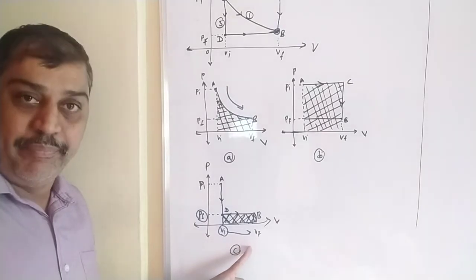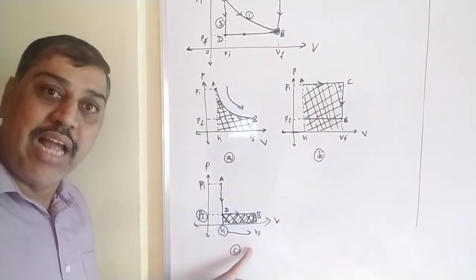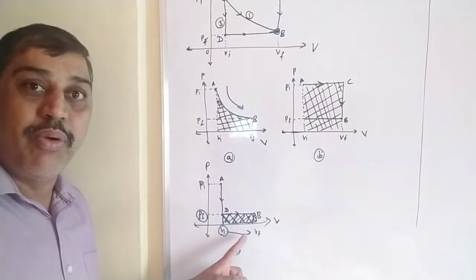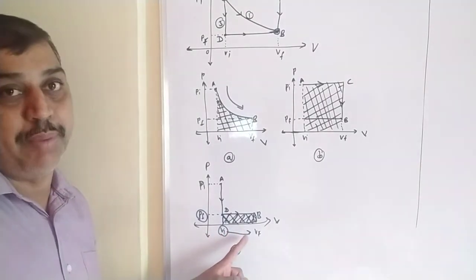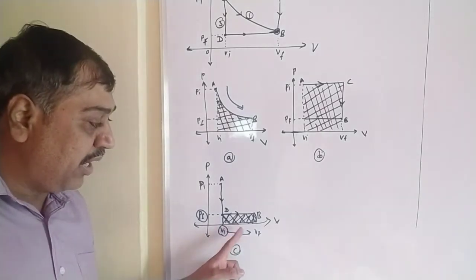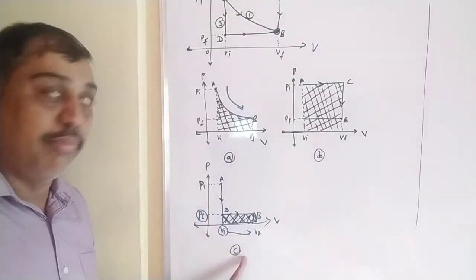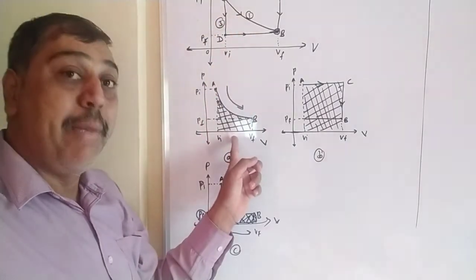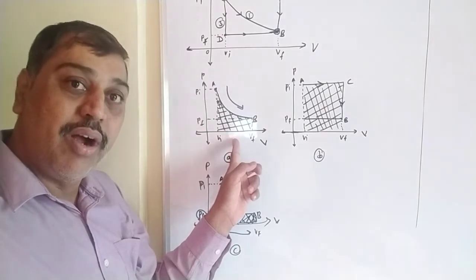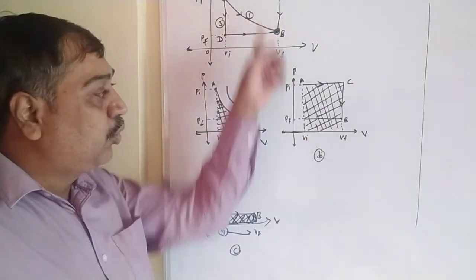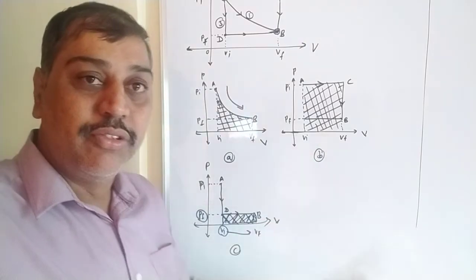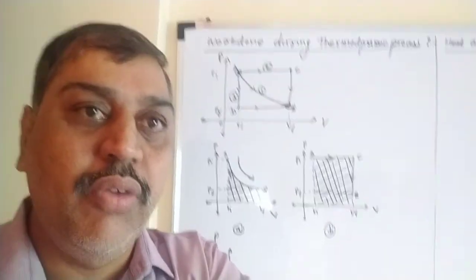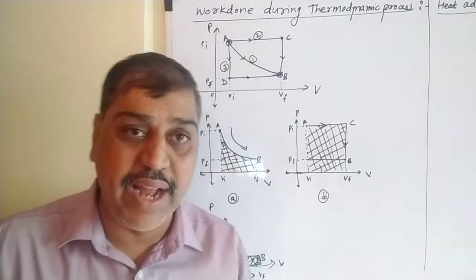So this is the expansion of the gas, where very less area we are getting, so less work done is required for expansion of gas. So minimum work done required is here, that is diagram C, along path 3. Then the second one is along path 1, and maximum work done is required for path 2, that was given by this diagram. So in this fashion we have learned work done required during thermodynamic processes.